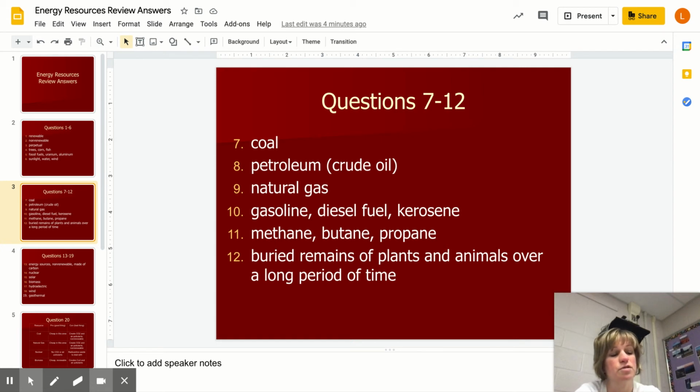How do we get fossil fuels? How are they created on our planet? They are from the buried remains of plants and animals over, and this is important to add, stop and pause me if you need to, over a long period of time.